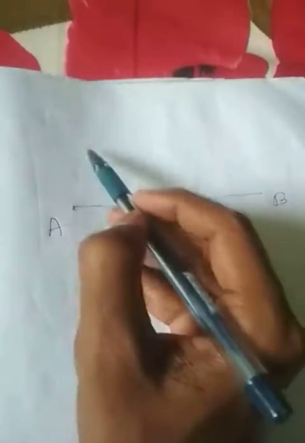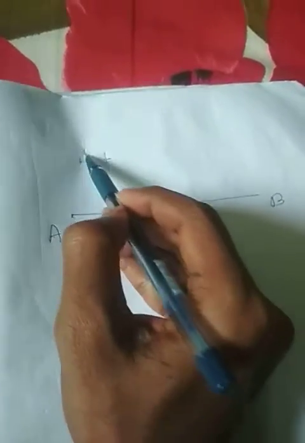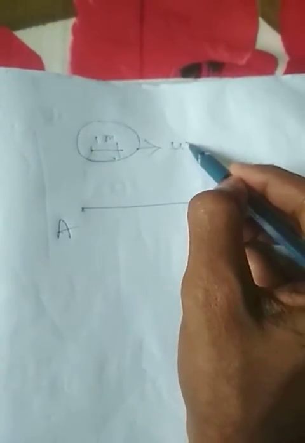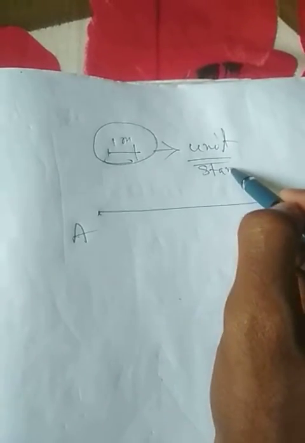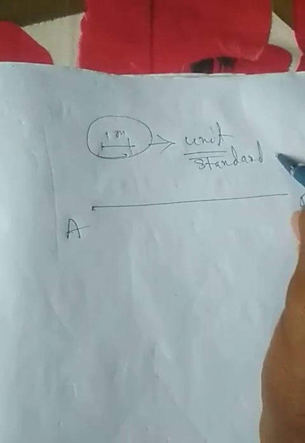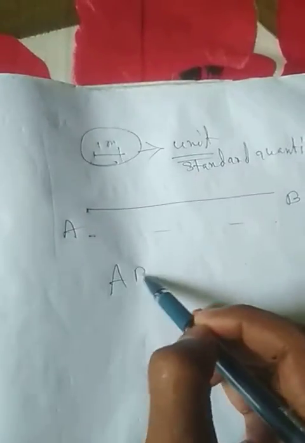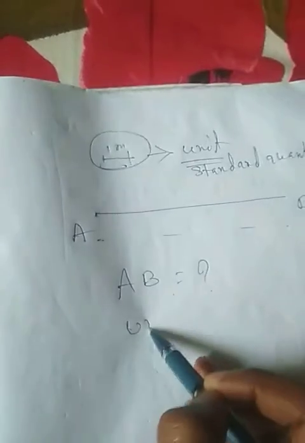Like you are measuring this length. This is a length you are measuring. Now you have a 1 meter scale. This scale is 1 meter. You know that value is fixed. That's why this is known as unit, and this is also known as standard quantity. Now you don't know that value. So the length of AB is unknown to you. This is the unknown quantity.